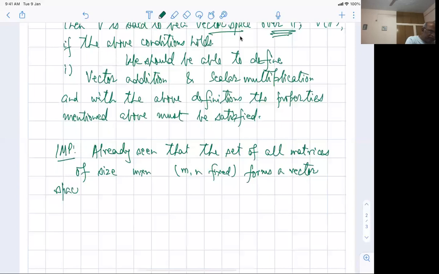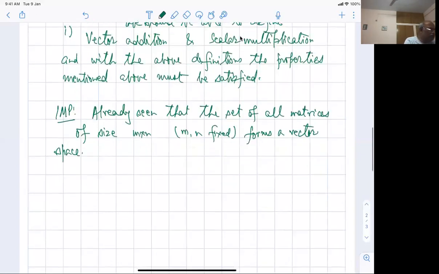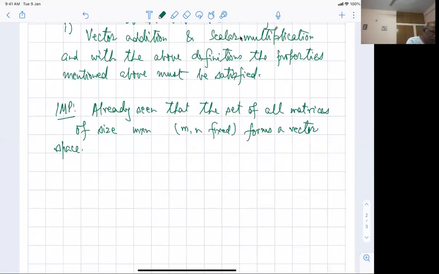So what is the addition? Addition is component wise addition, and multiplication is again multiplying each component. Fine, we have already seen. Some more examples. This is example 1. Example 2, the set of real numbers itself.